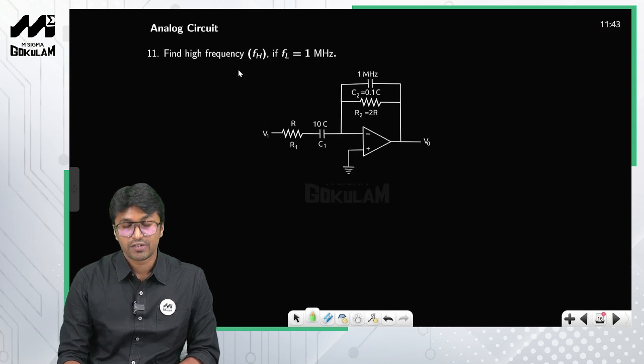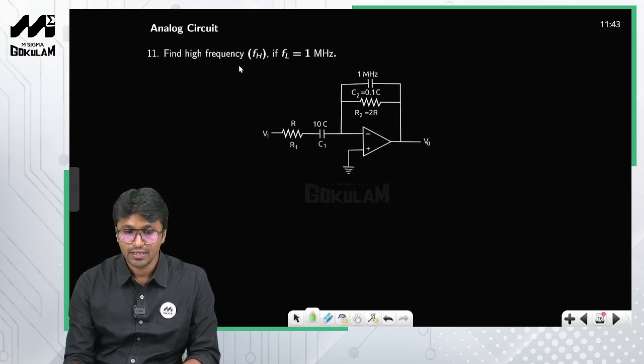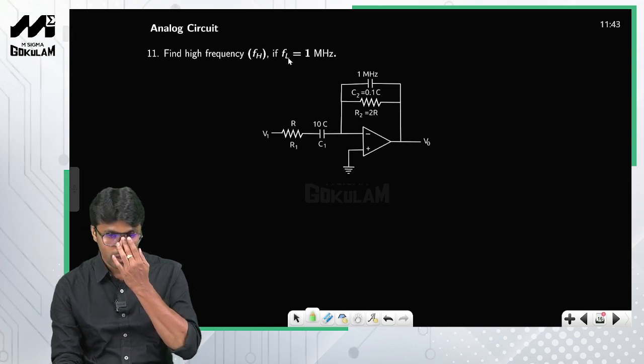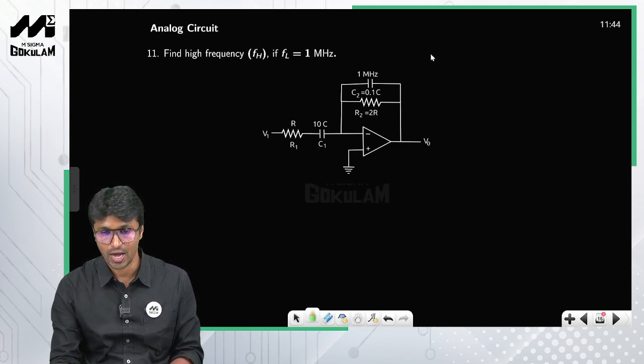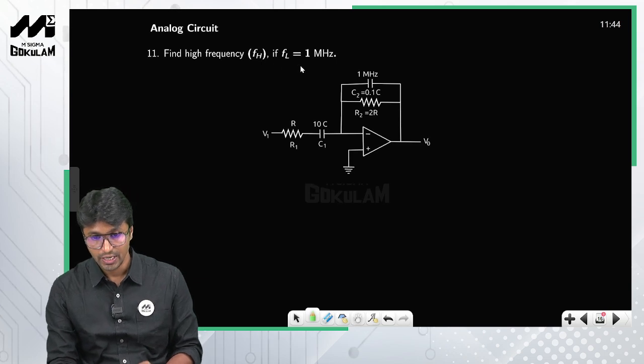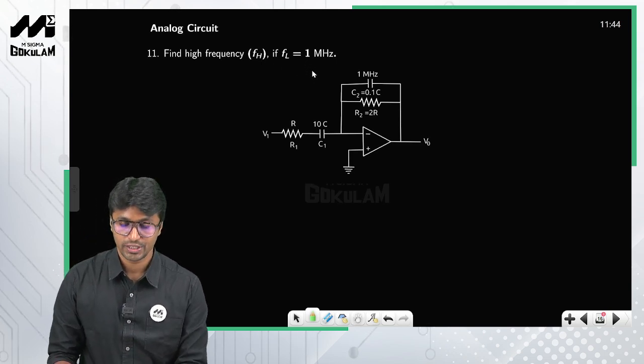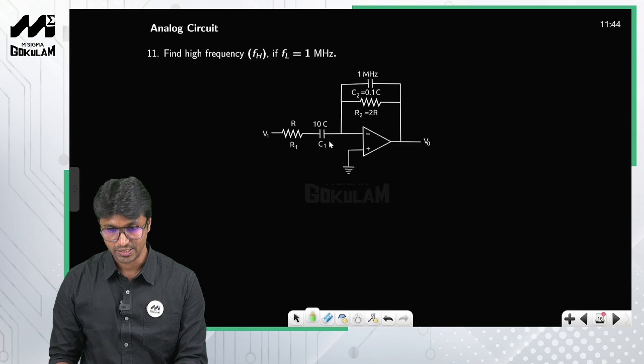So again a question from analog electronics. So find the high frequency if the lower cutoff frequency is 1 megahertz, right? So you are asked to calculate the upper cutoff frequency, lower cutoff frequency is given to you, right? So which filter is this?